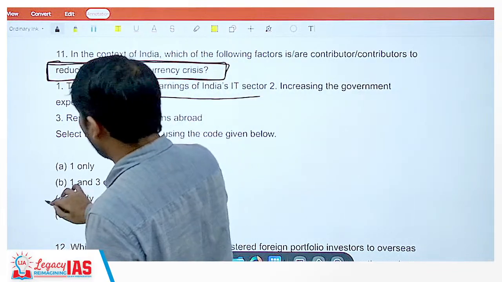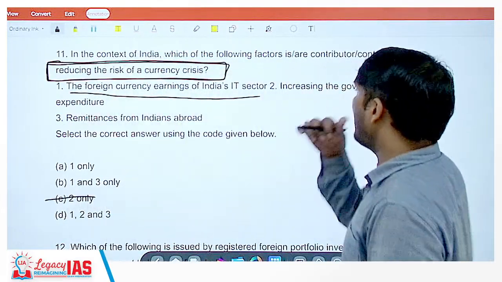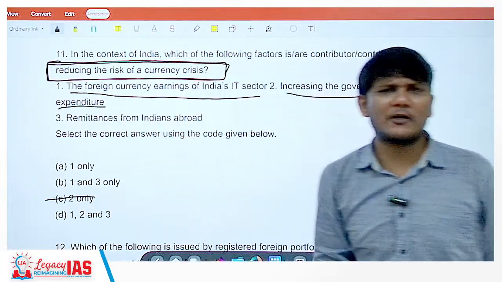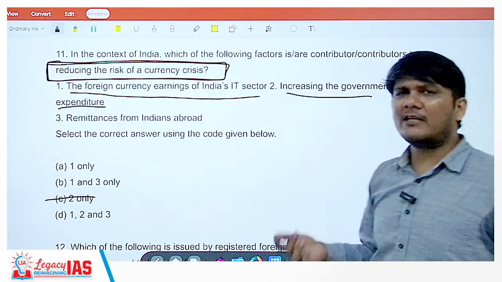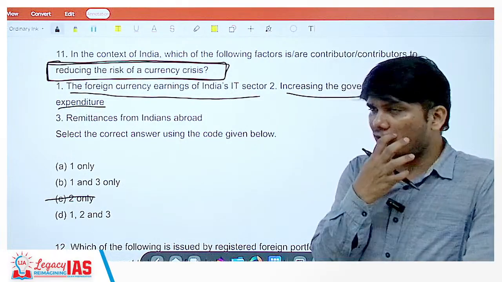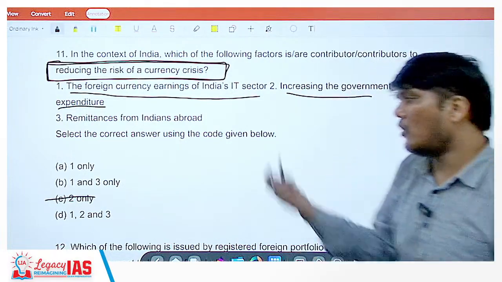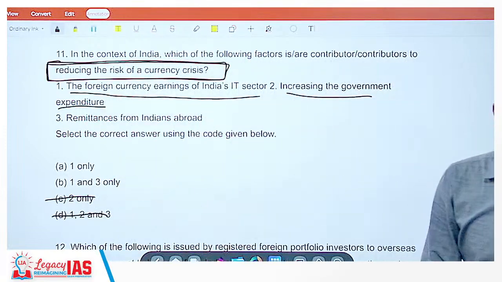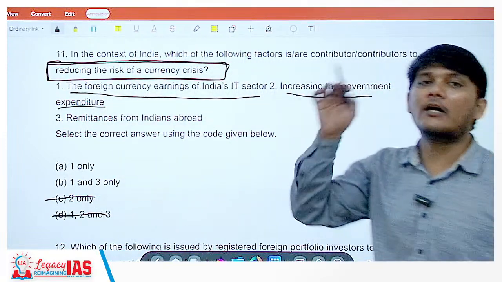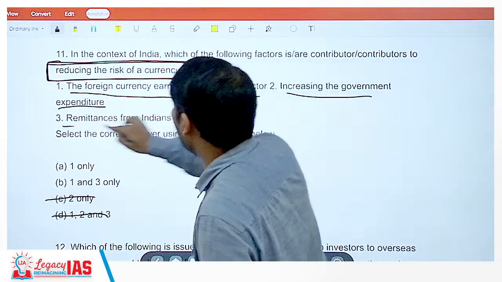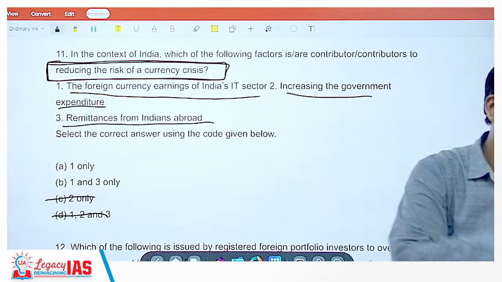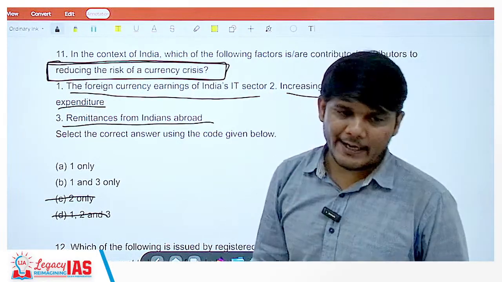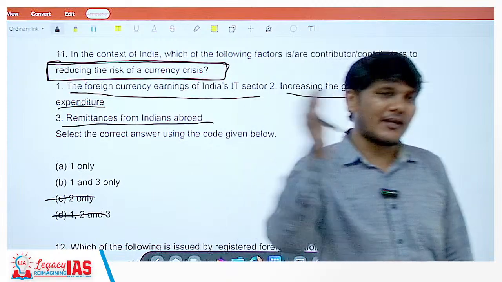Since statement 1 is correct, this option goes out of the window. Statement 2, increasing the government expenditure. No, this will not reduce the risk. If the government is spending more, how does it impact? It does not positively impact reducing the risk. So statement 2 is wrong. Now we are left with only A and B, so it depends on the third statement. The third statement is remittances from Indians abroad. Yes. When any person from abroad sends remittances to India, if they are earning in dollars, they send in dollars.